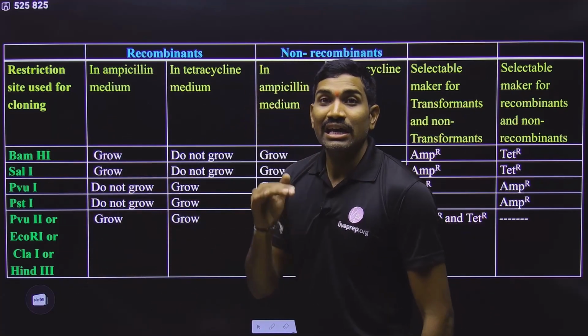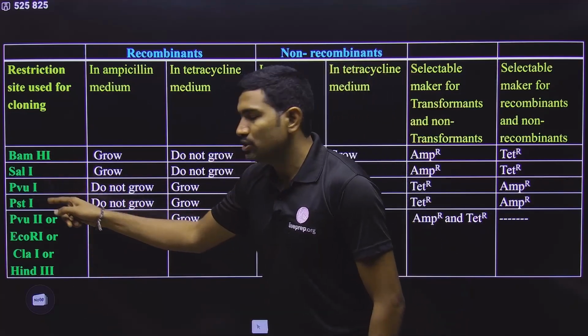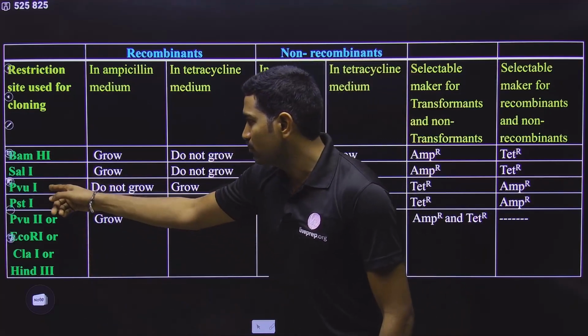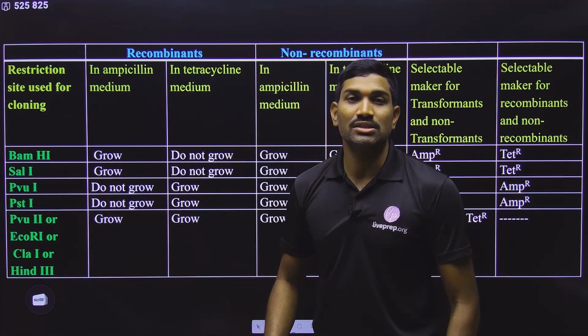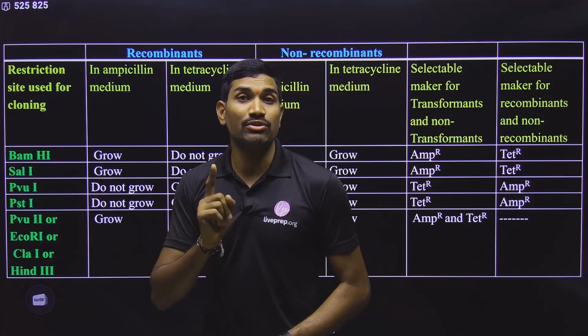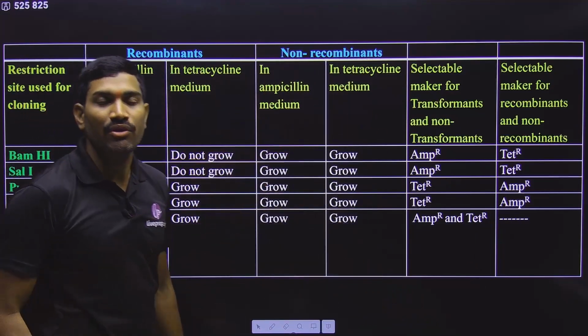Now another question. If the gene of interest is introduced at SalI, then what are the results? If it is introduced at PvuI, at PstI, or at other locations, each and every one is a separate question. Now you can understand how many questions can be formed on this.